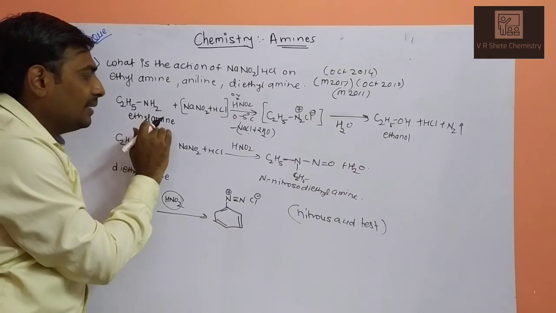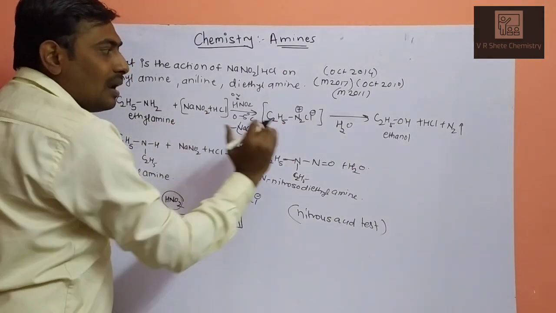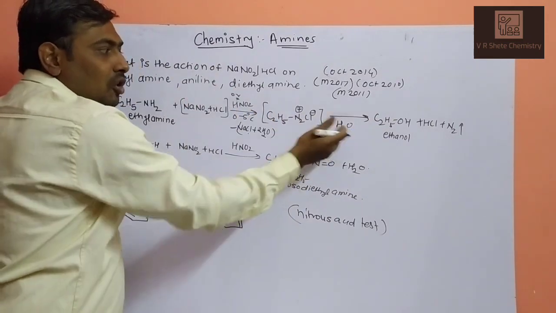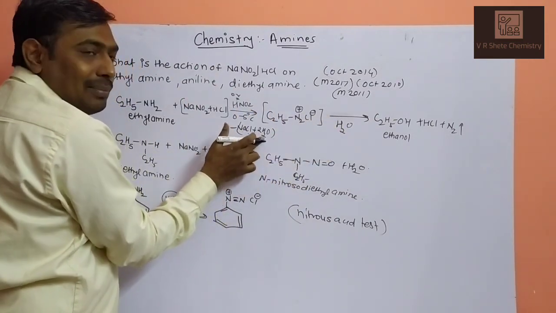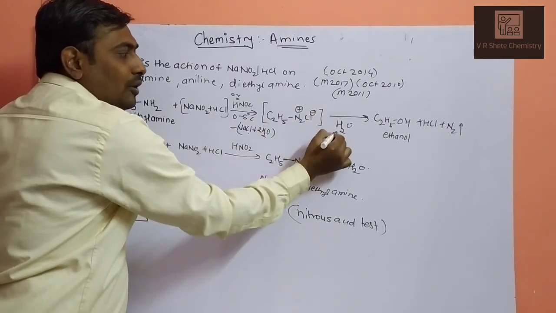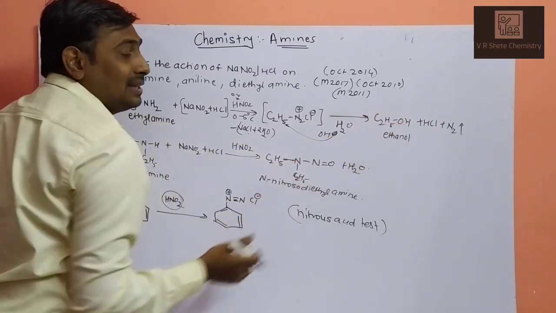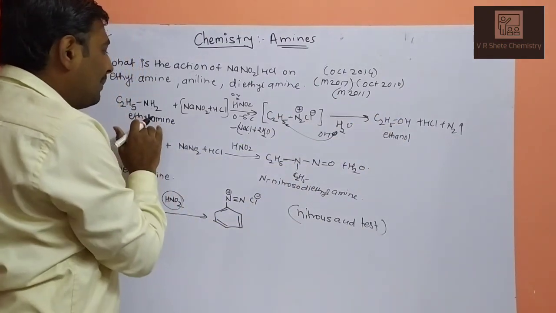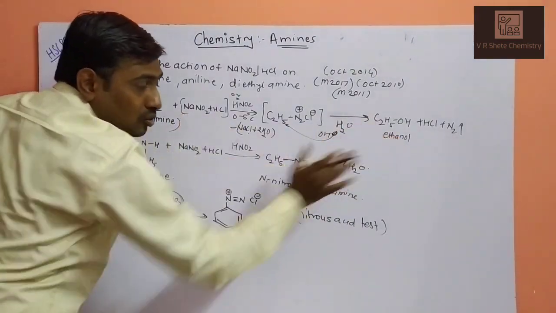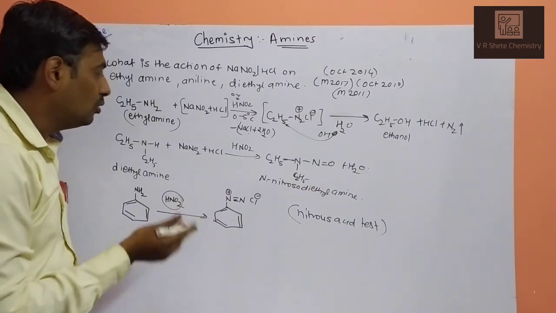What happened in the first step? Ethylamine, when reacted with nitrous acid, forms ethyl diazonium salt, which on hydrolysis, because water is a byproduct in this reaction, with HOH, the OH will attack here to form CH3CH2OH, that is, ethanol will be the product. Means primary amines on nitrous acid give alcohol.